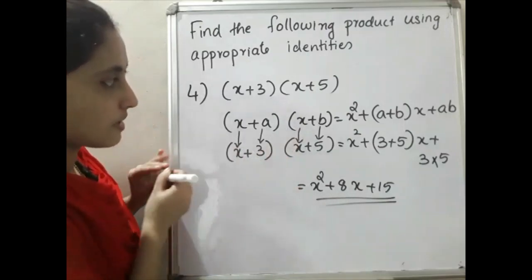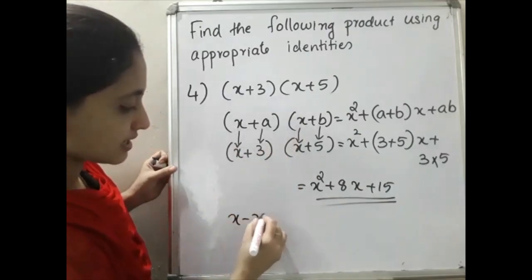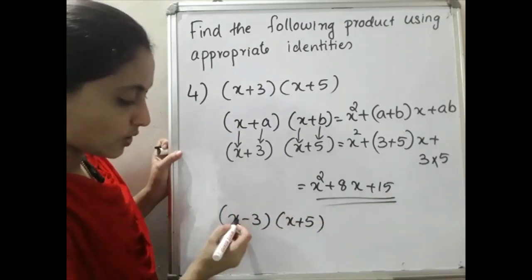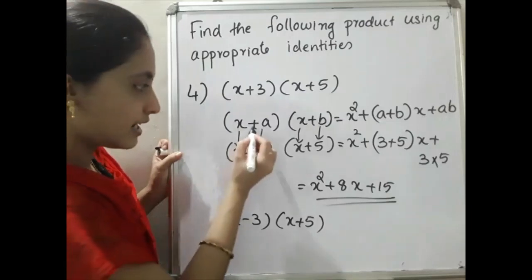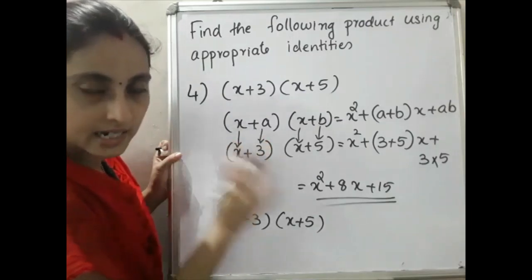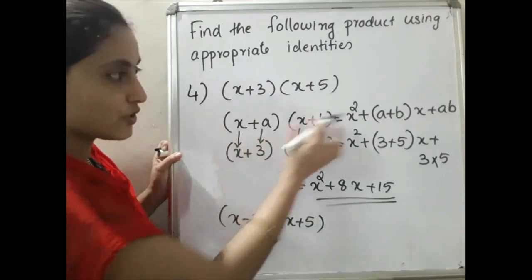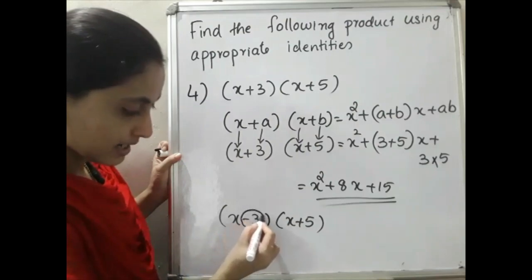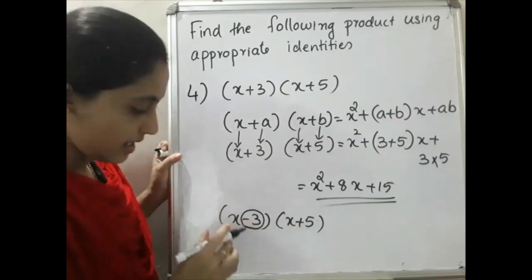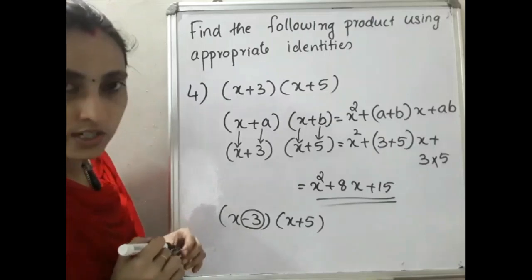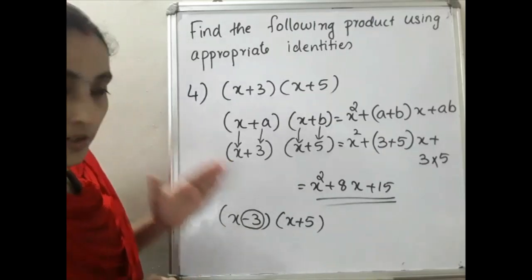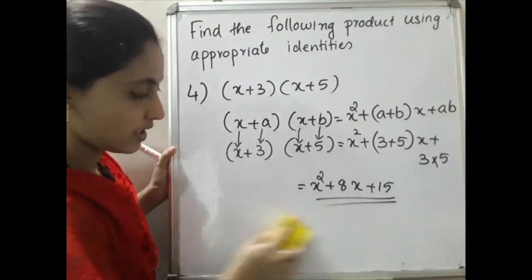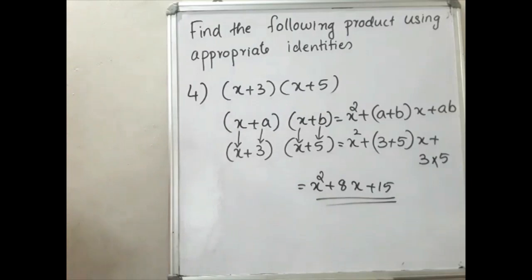Sometimes the question may be like this. Listen here please: (x − 3) into (x + 5). If this question comes to you, you have to consider the sign also. Why? Here our formula is for positive cases only. If it is positive, you can directly apply the formula. If it is like this, a will be taken as minus 3, not 3. I will give you questions based on that also. So you have to keep this in your mind. Okay, we will move to the next question. So please write down the fifth question.